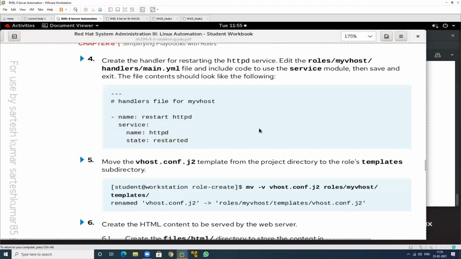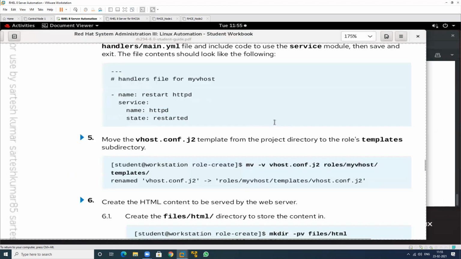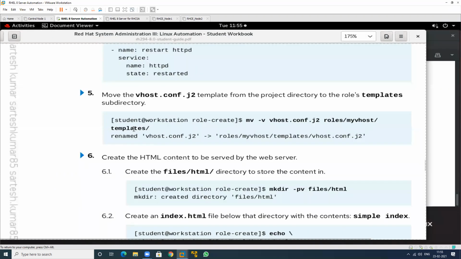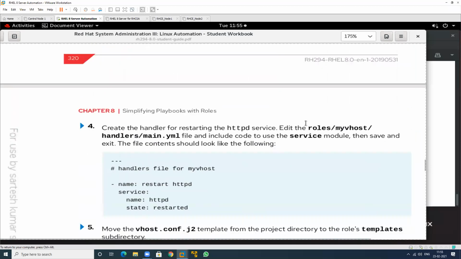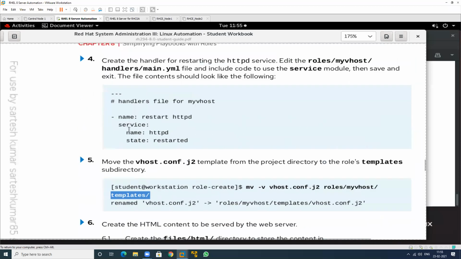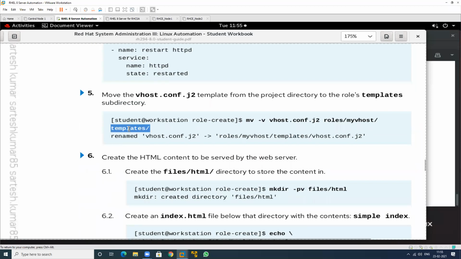Then see, what is the meaning of this one? Where should we move this particular Jinja template file? If I have no template file, then this will not work. See, this will not work. So we have to move this particular Jinja template file in the templates folder. Then it automatically takes this particular Jinja template file.